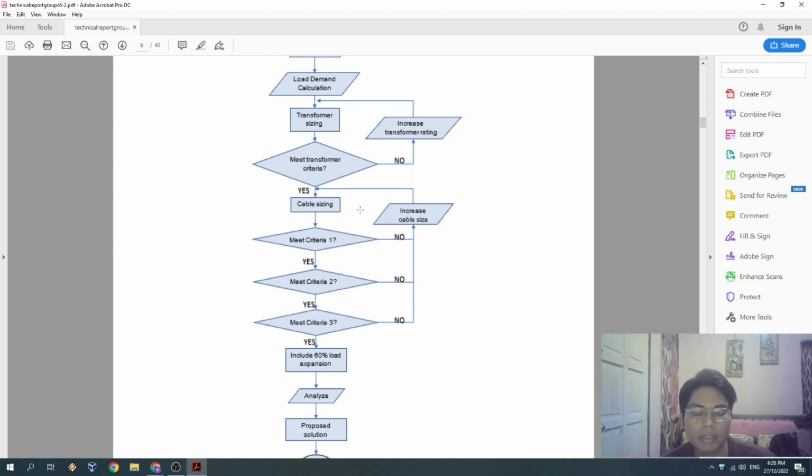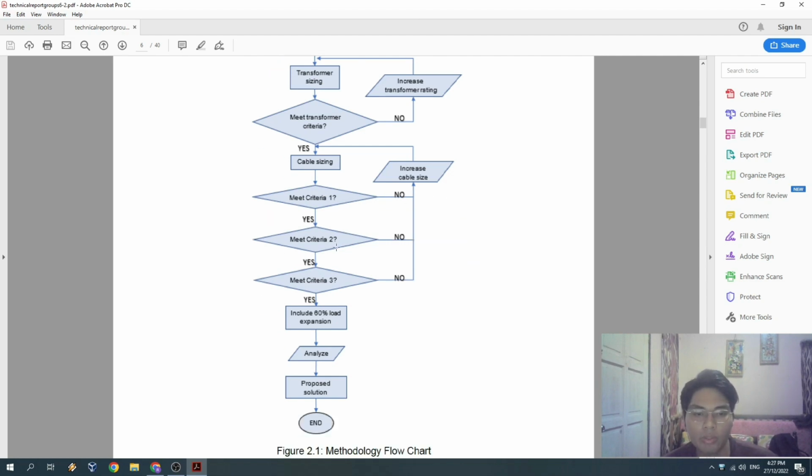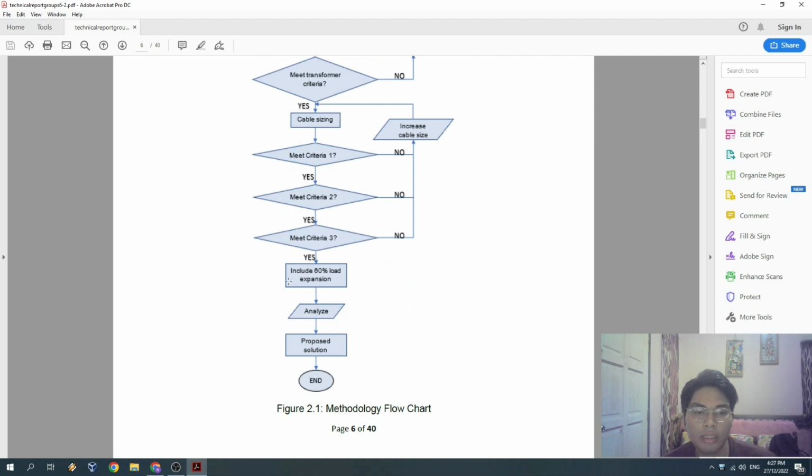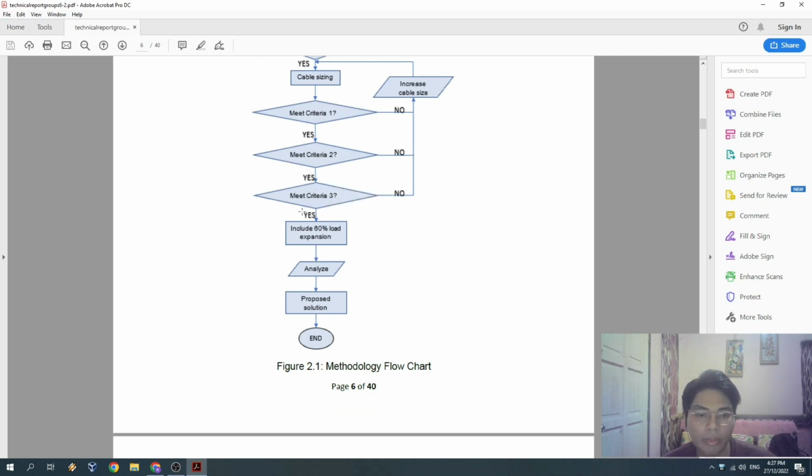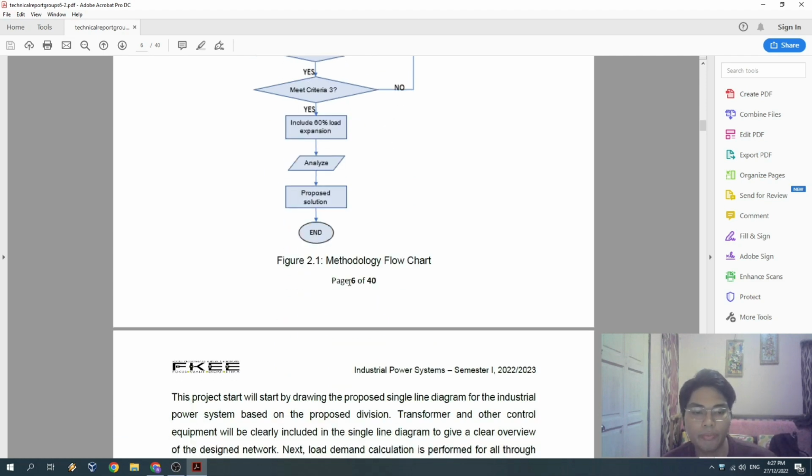As we know, cable sizing has 3 criteria. Criteria 1 is the short circuit current withstand capacity, criteria 2 is continuous current capacity, and the last one, criteria 3, is starting and running voltage drop. So we need to calculate for each criteria and check whether it meets the requirement or not. If not, we need to increase the cable size again. If yes, we can do the next step for 60% load expansion, and then we can analyze all the criteria for the cable and the transformer. Finally, we can propose the solution.